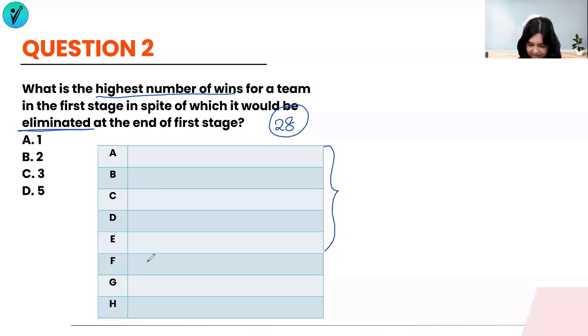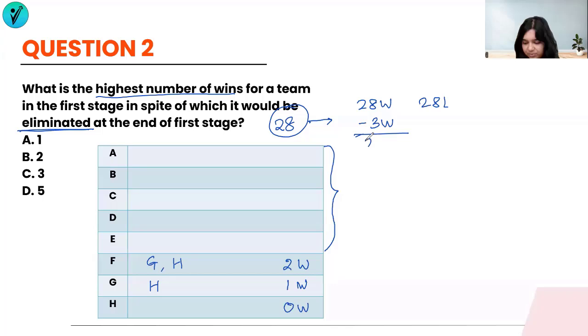So for F, we have the matches against G and H. Both of them are wins. So 2 wins here. G has a match between H and itself, so 1 win here. And H has no wins, so 0 wins here. Now, out of 28 matches, there will be 28 wins and 28 losses. Out of the 28 wins, we have already given 3 to the bottom 3 scorers. That means 3 wins are gone, and we are left with 25 wins.